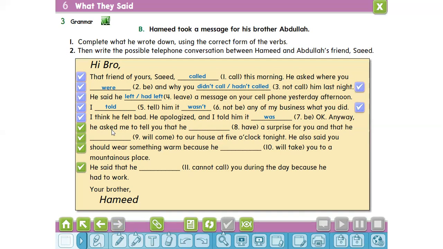Anyway, he asked me to tell you that he had a surprise for you and that he would come to our house at 5 o'clock tonight. He also said you should wear something warm because he would take you to a mountainous place.